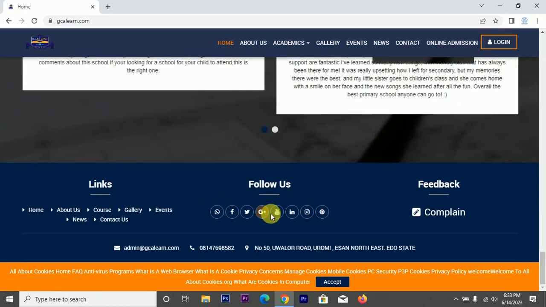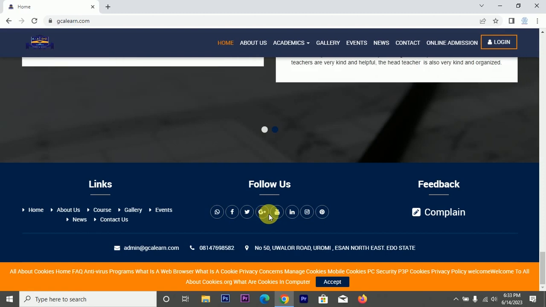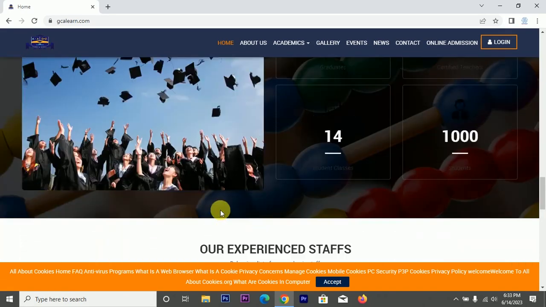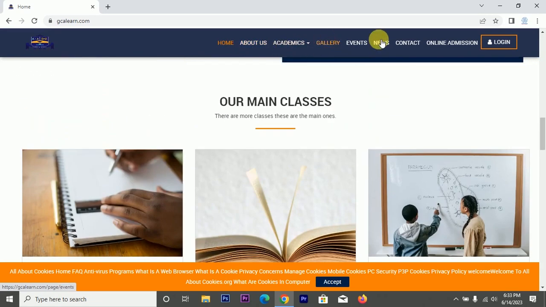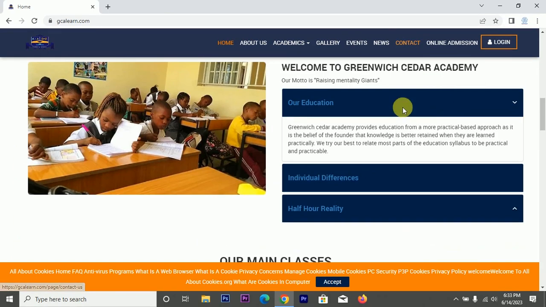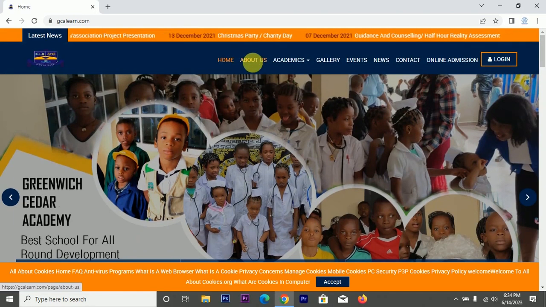Then you see all these are social media links. This is WhatsApp, Facebook. If you click on this link, it will take you directly to the school's social media page. Then these are the menus. You have the home menu, about menu, gallery. All these menus also have their own content. You, as the website owner, decide, let me put this content here. Like if you check about us, let's check it.